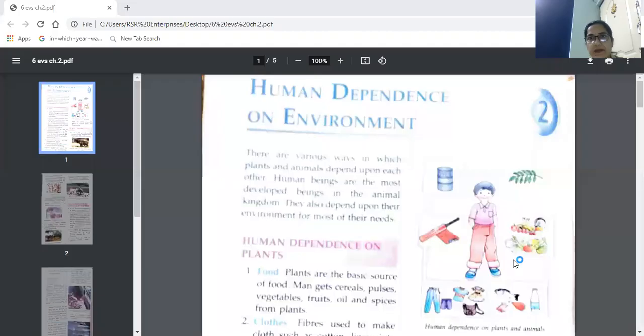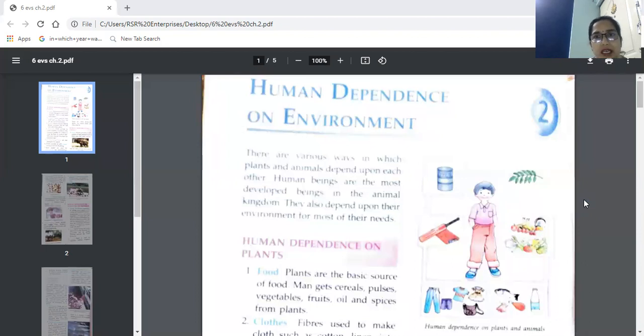Let's start with chapter 2 of your EVS book, and that is human dependence on environment. Now this chapter I'm sharing here. You can see on your screen. This is chapter 2, human dependence on environment.